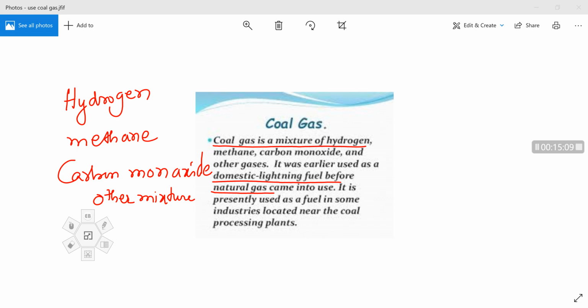Nowadays it is used in industries as a fuel that are located near the coal processing plants. So this is simple information regarding coal gas.